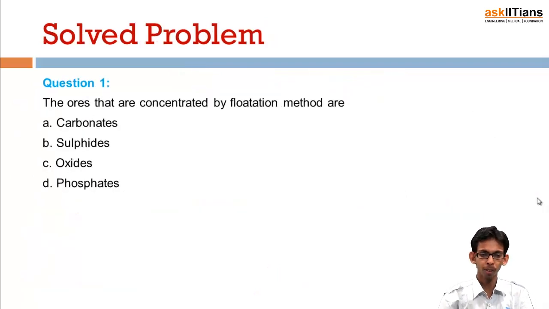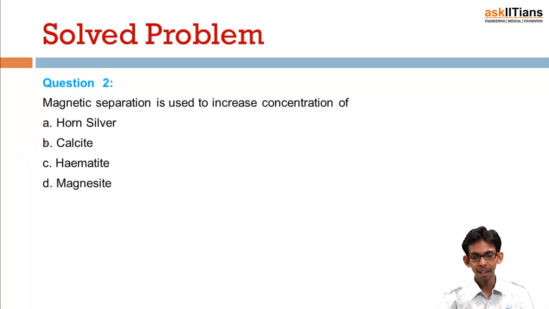Okay, now there is a solved problem: ores that are concentrated by the froth flotation method are, those are sulfide ores, as we have just discussed. Next, magnetic separation is used to increase the concentration when either the impurity or the ore is magnetic, and we know that iron ore is magnetic in nature, so the answer is D, magnetite. Magnetite is an ore of iron which is magnetic in nature, so the magnetic separation method would be used